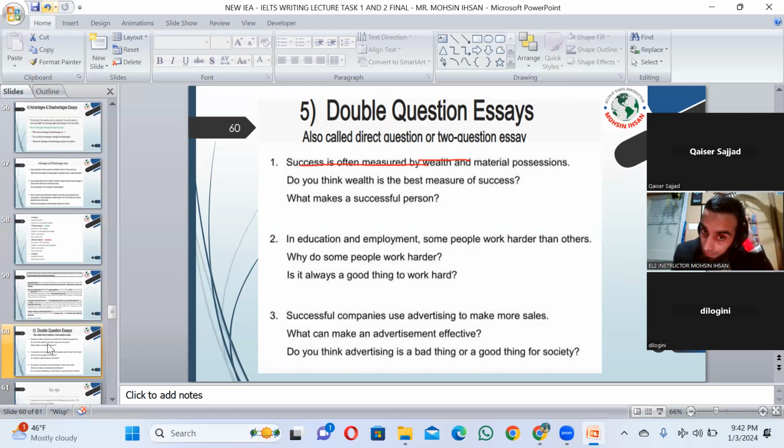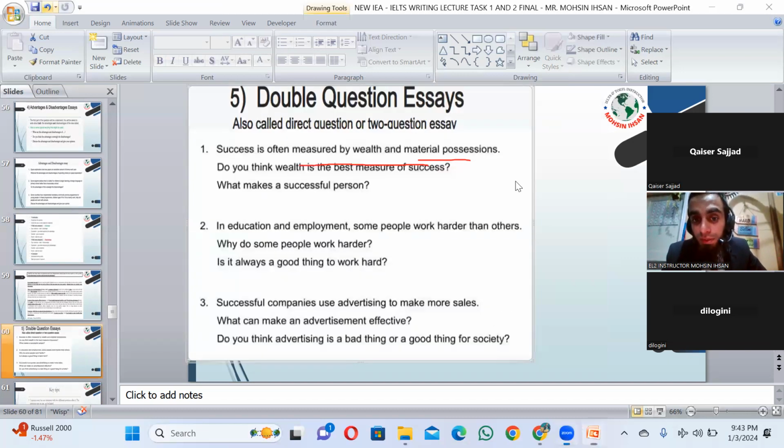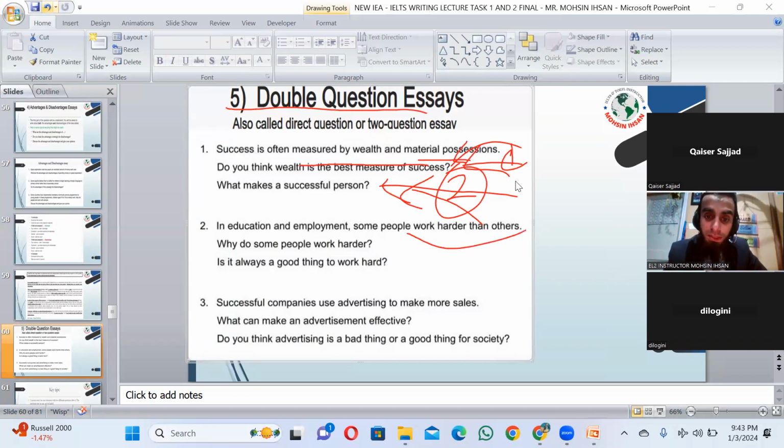Anyhow, success is often measured by wealth and material possession. Now, do you think wealth is the best measure of success, or what makes a successful person? In the first paragraph, you would answer this question, and in another paragraph, you would answer the other question, right? First paragraph, another paragraph. Answer for this question, answer for this question. These are double question essays, right?